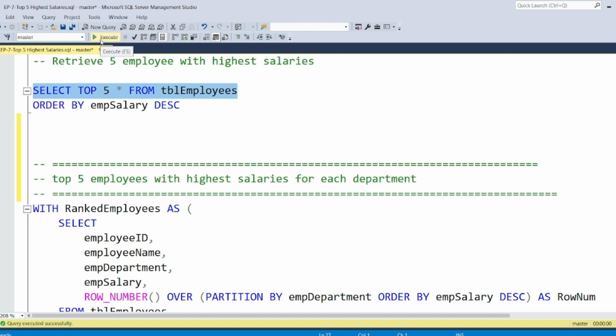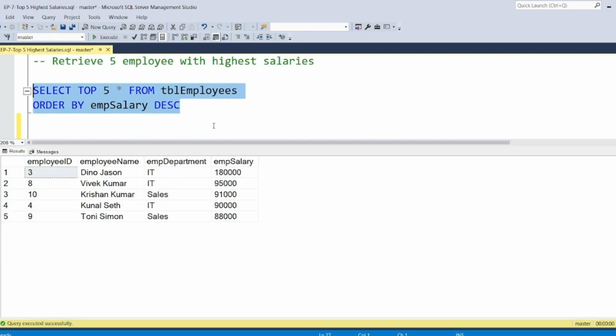This will take the top 5 records from the beginning, but then I am telling it ORDER BY employee salary in descending order. So it will first order the table in descending order, and from there pick the first 5 employees. This is how we can achieve the top 5 earners from the organization.